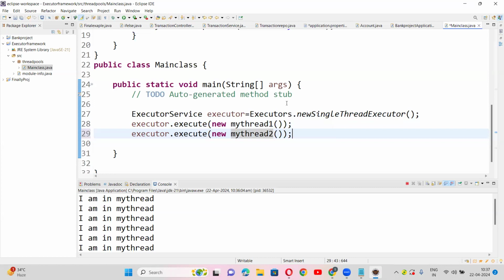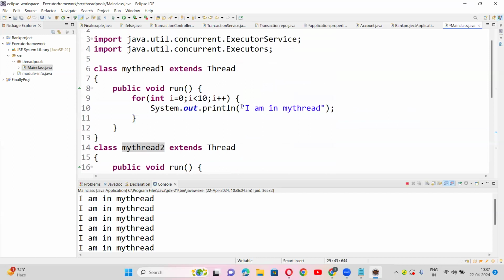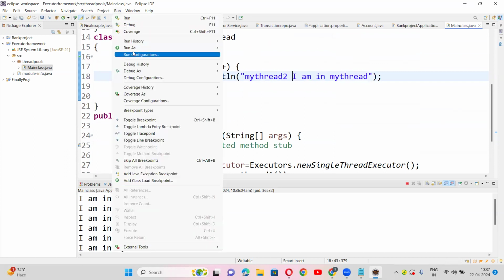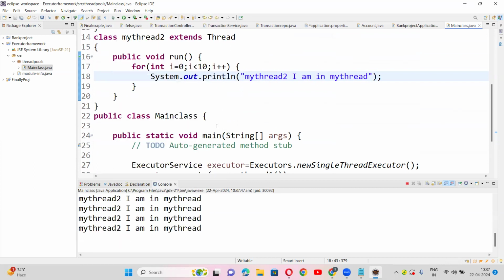Now we'll see, just for MyThread1 and MyThread2. Any number of threads we have, you can execute in the same way.